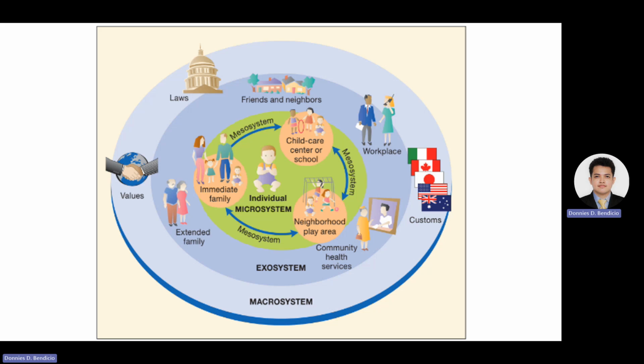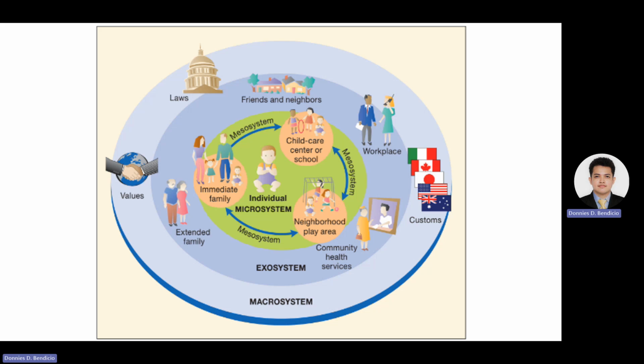Next is the exosystem. The exosystem consists of settings or contexts that indirectly affect an individual's development, but in which the individual does not directly participate. Events or relationships in the exosystem can still have a significant impact on an individual's life. For example, a parent's workplace is an exosystem for a child. Workplace policies, job-related stress, and parents' work schedule can indirectly influence the child's well-being, such as family dynamics and available